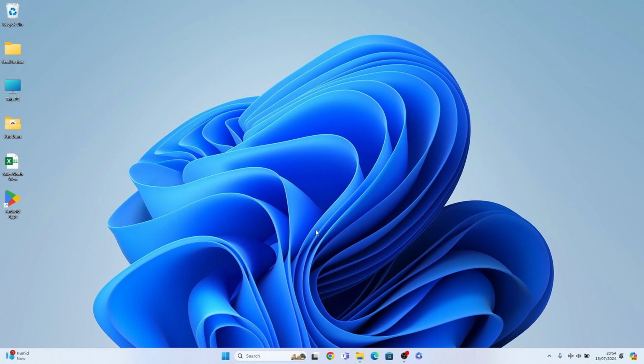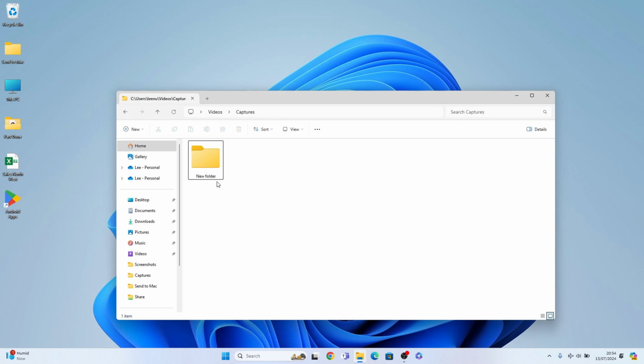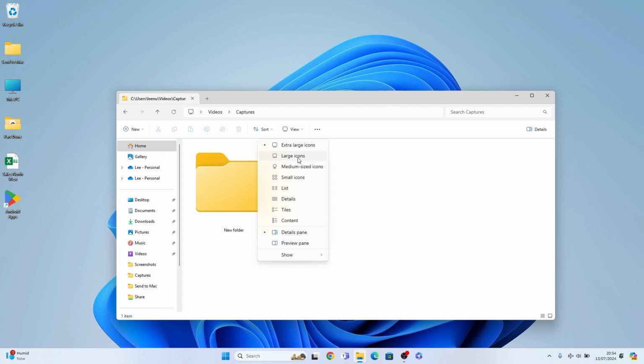Now, you can also do this within files and folders. So, say we want to adjust this folder here, you can select View, and then you can have extra large icons, medium size icons, and small icons. Again, you can hold down Control and scroll up and down to make the icons bigger or smaller.